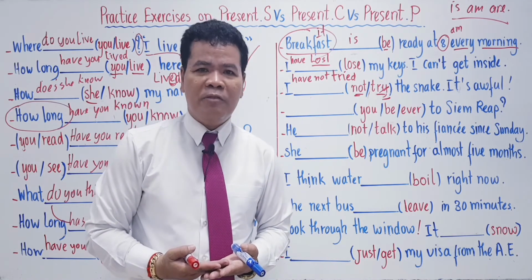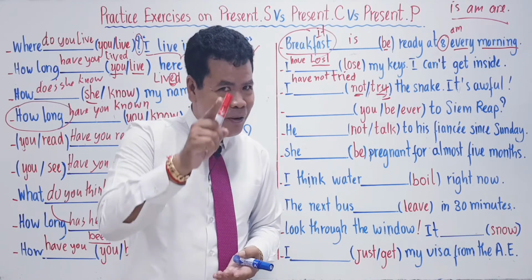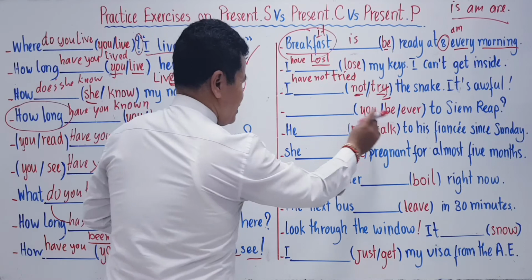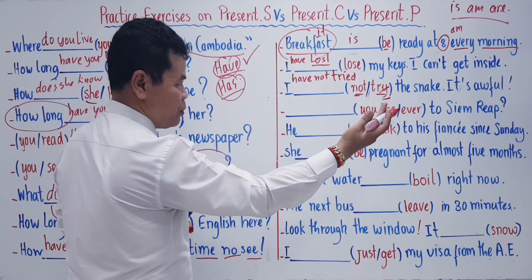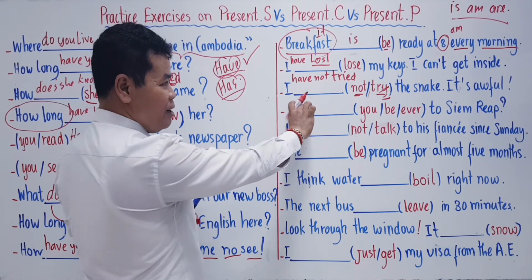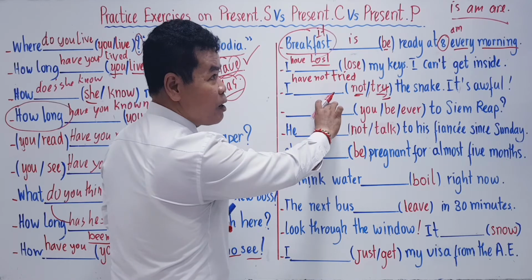Present perfect simple. Am I right? Sure. You are right. I am right. Now let's go. What is that? Look at the question. Where is the subject? Subject is you, okay? So this sentence is not the positive. This sentence is not the negative. It is the question sentence.